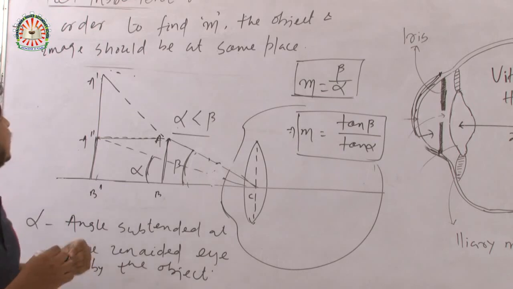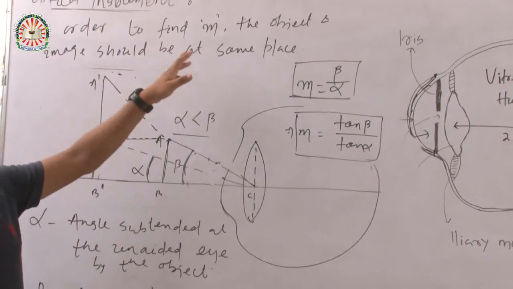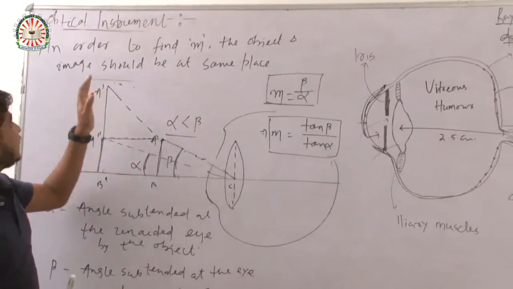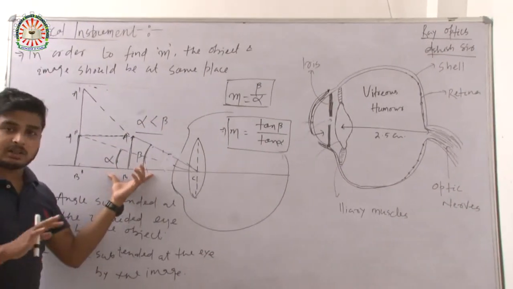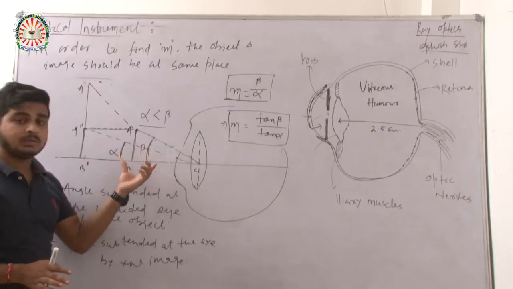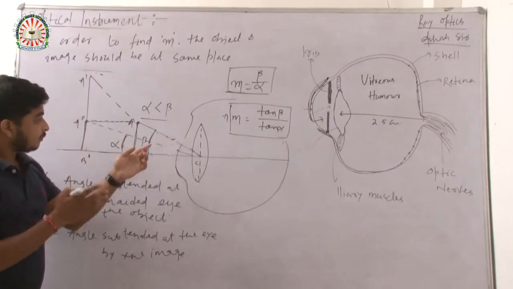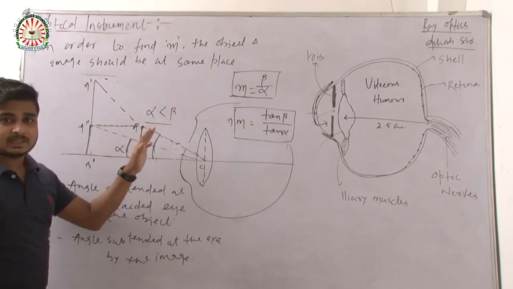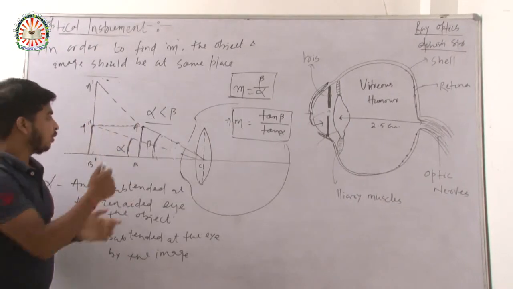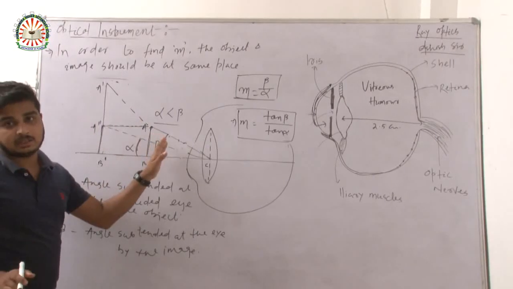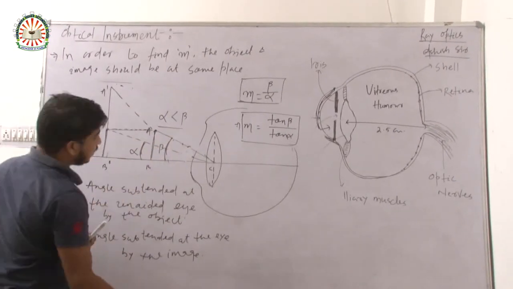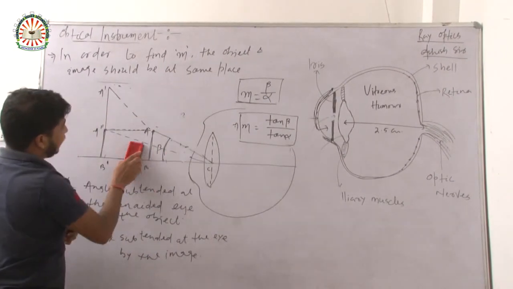Remember these things. In order to find angular magnification M, the object and image should be at the same place. If they are not in the same place, you have to scroll the object and image. You can take the object into the image or the image into the object. There is no problem. You can draw this figure like this.